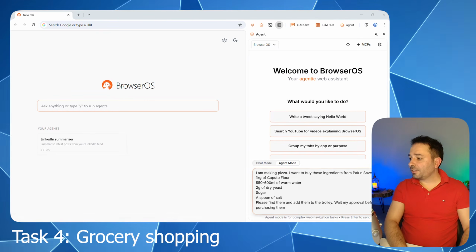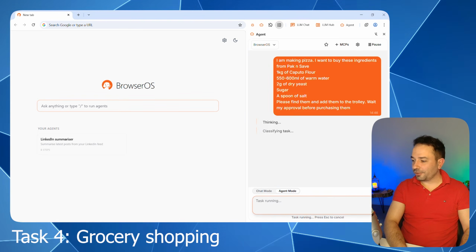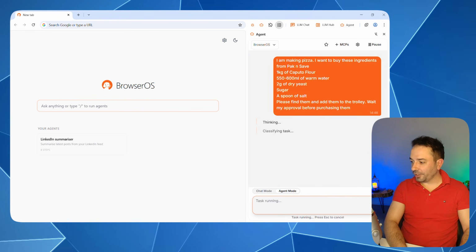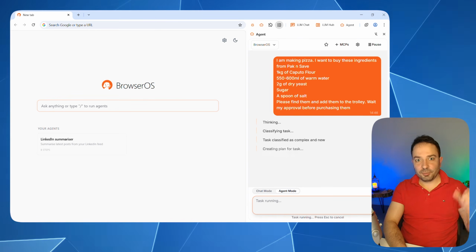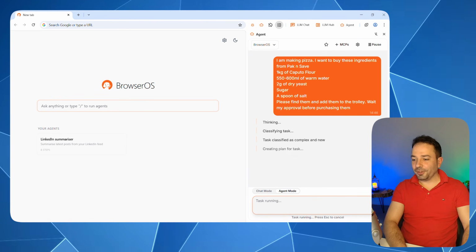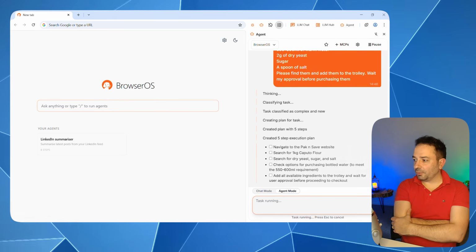So the next task is asking BrowserOS to do grocery shopping for me. I'm asking to go to Pack and Save and buy all the ingredients for my famous pizza. And if you wanna learn about the recipe, I have also a video showing how to do a really good pizza at home with really basic ingredients. So let's go and have a look at what the agent is capable of doing.